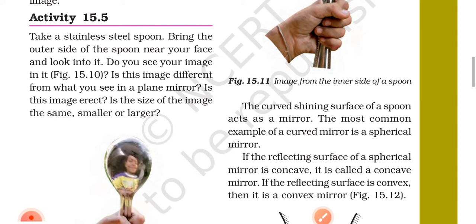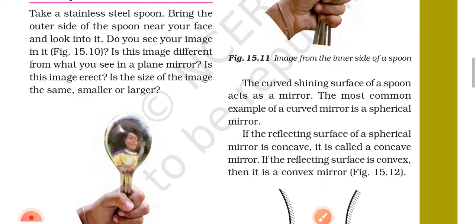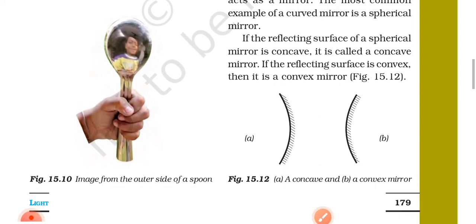Figure 15.10. Is this image different from what you see in a plane mirror? Is this image erect? Is the size of the image the same, smaller or larger? Figure 15.10, image from the outer side of a spoon.